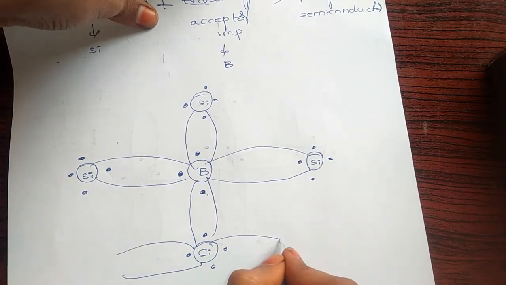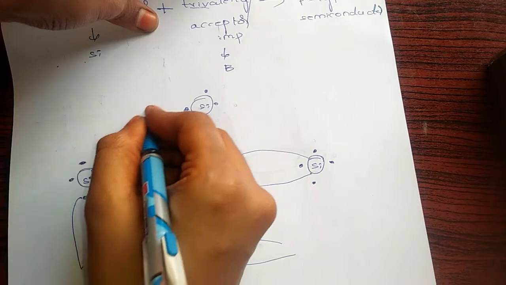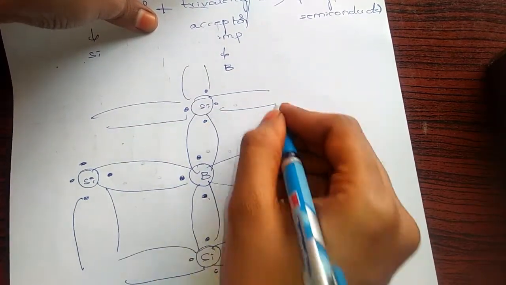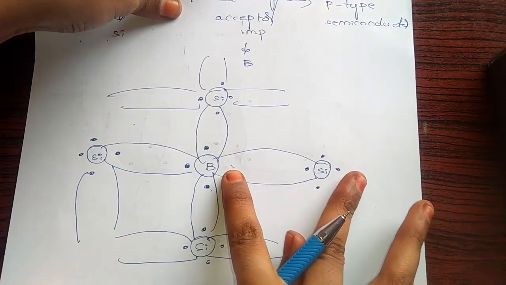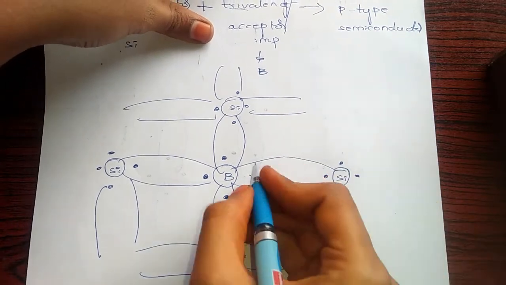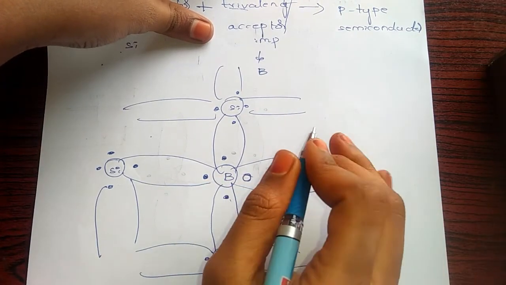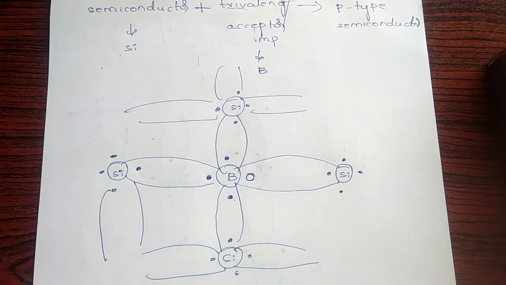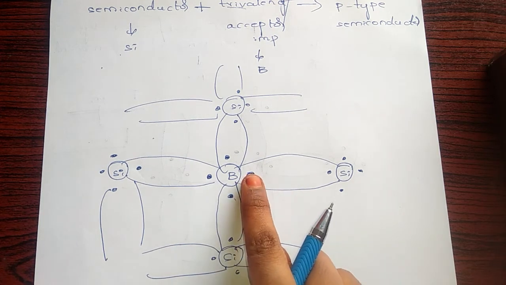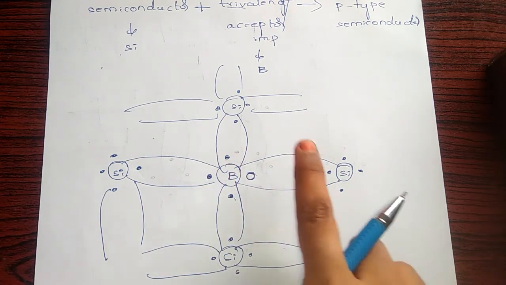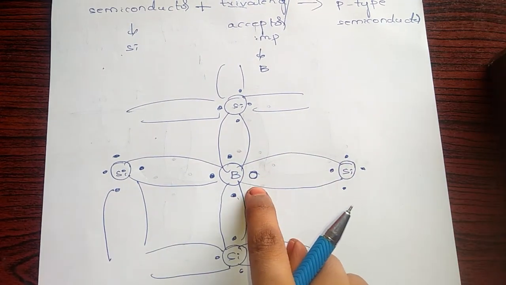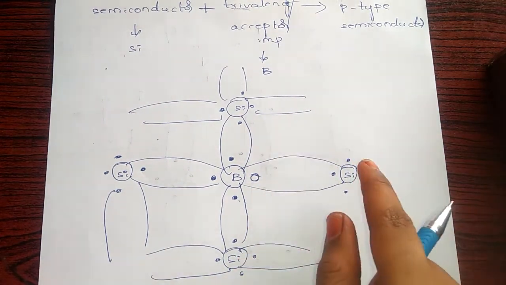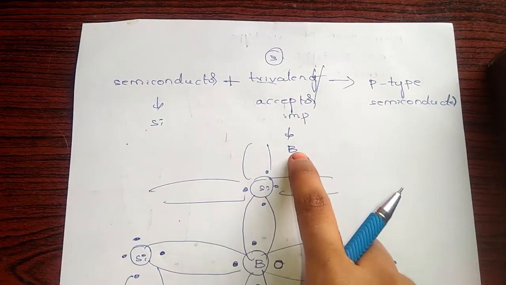But if you see here, one bond is unfilled. The bond is not formed completely. To fill this, a hole will be created. Whenever a hole is created in a semiconductor, it becomes the center of attraction for electrons, and electrons are attracted by the hole. So it accepts electrons, and it is called an acceptor impurity.